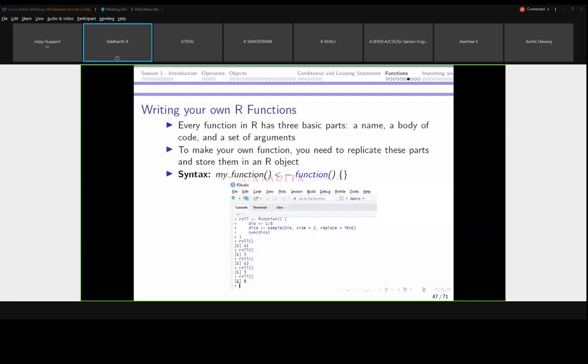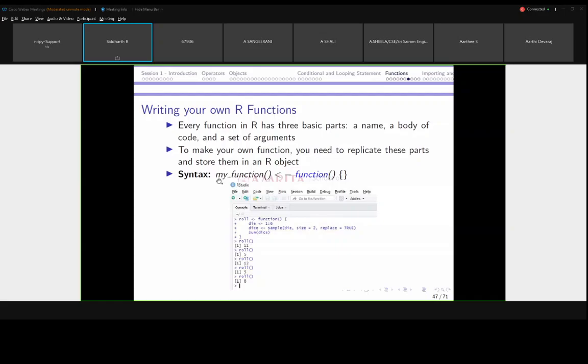A function has three basic parts: the function name, the function body, and the input arguments. To make your own function, you need to replicate these parts and store them in an R object. This is also considered an object where, instead of a value, the corresponding code is stored.